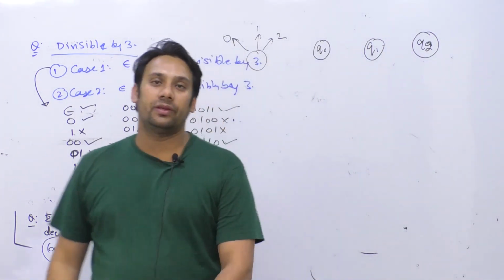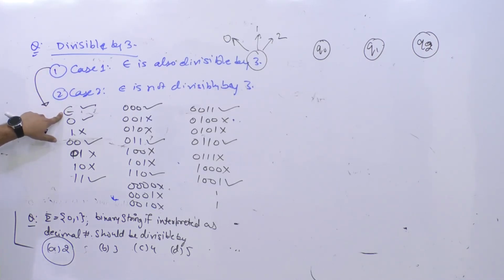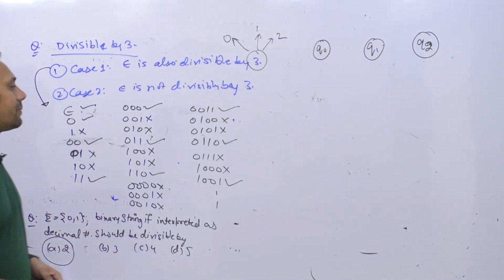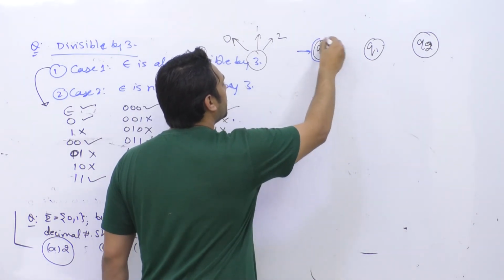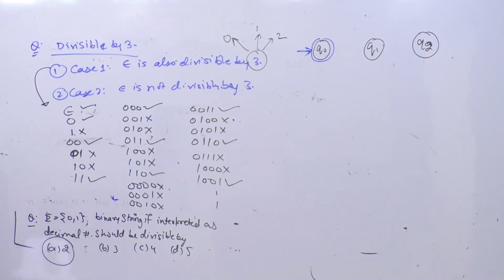After this, because I said in the first case even epsilon is divisible by 3, right? So that means the initial state should also be a final state. Epsilon को अगर आपको accept करना है, so I'm going to make this initial state Q0 and I'm going to make it a final state. Why? Because epsilon is accepted here. This is the first case.